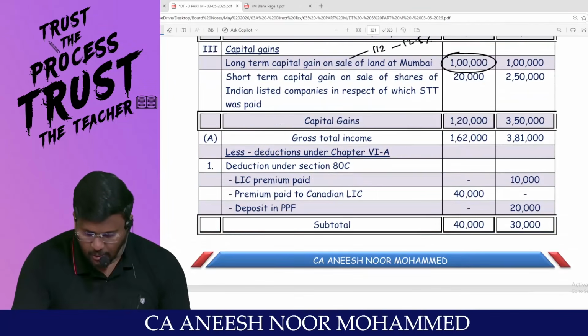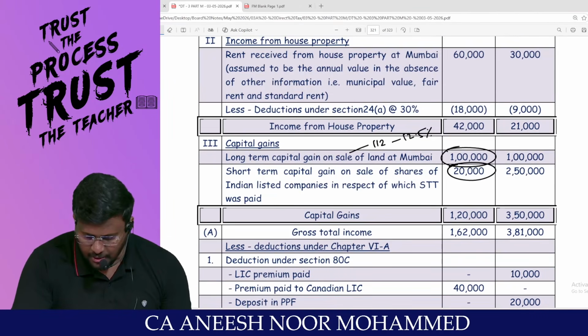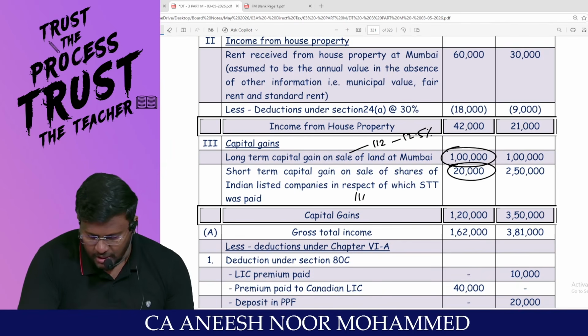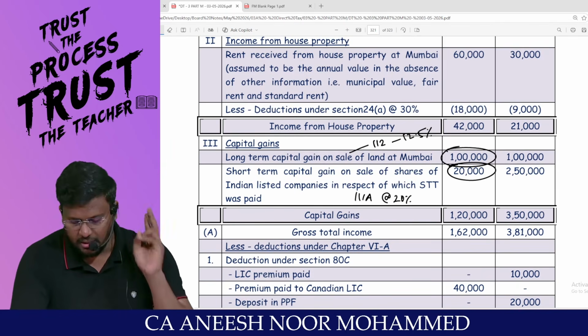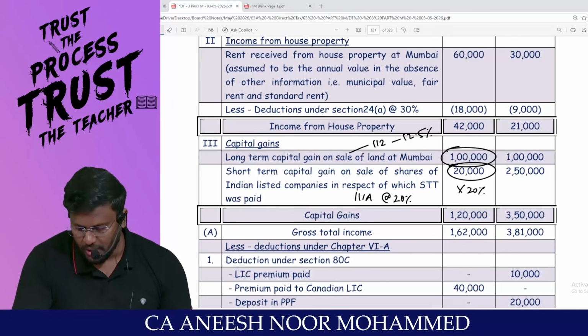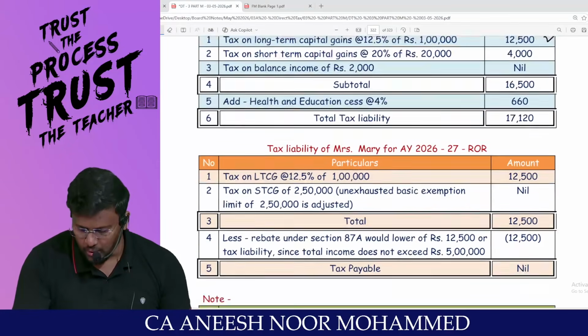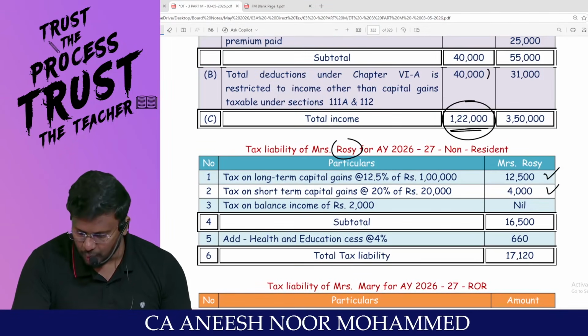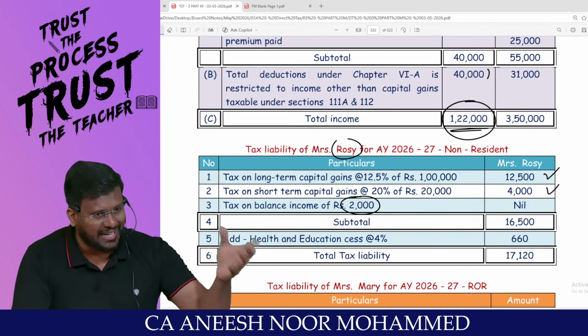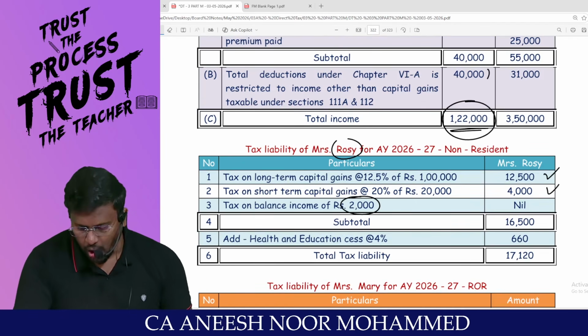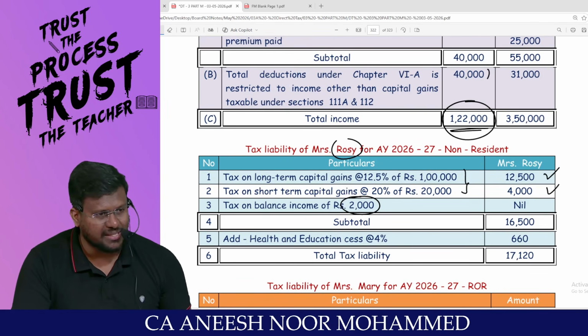Any problem to anyone? This short-term capital gain, which is covered under 111A, will be taxable at the rate of 20%. So 20,000 into 20% comes to 4,000, my dear lovable students, 4,000. The balance 2,000, nothing will be taxable because that is basic exemption limit. So still unexhausted basic exemption limit is there.